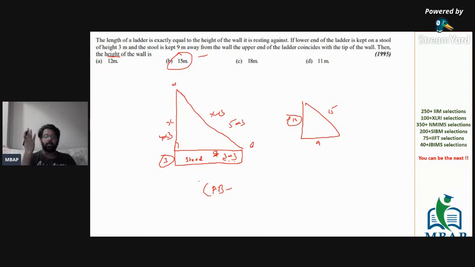If we are looking at the values 3, 4 and 5, then 3 into 3, 4 into 3 and 5 into 3. The value is done: 15 is the length of the ladder, and 15 is the height of the wall. As simple and as sorted as that.